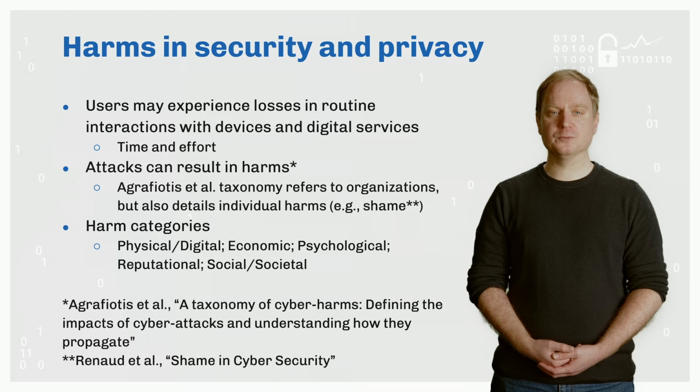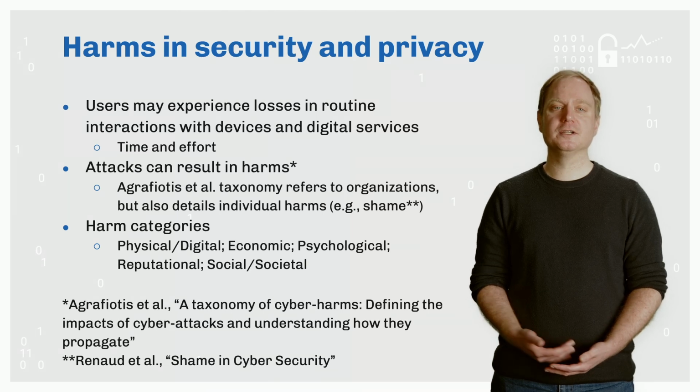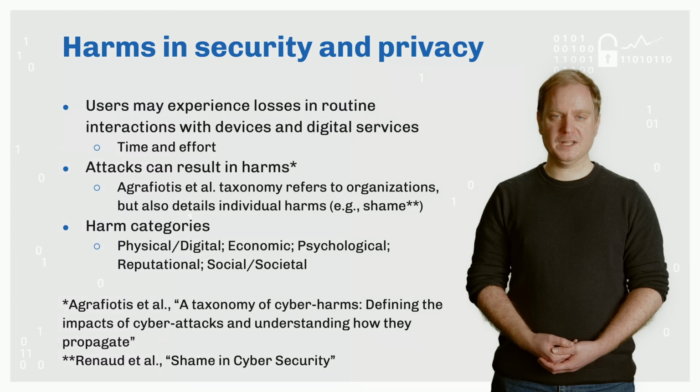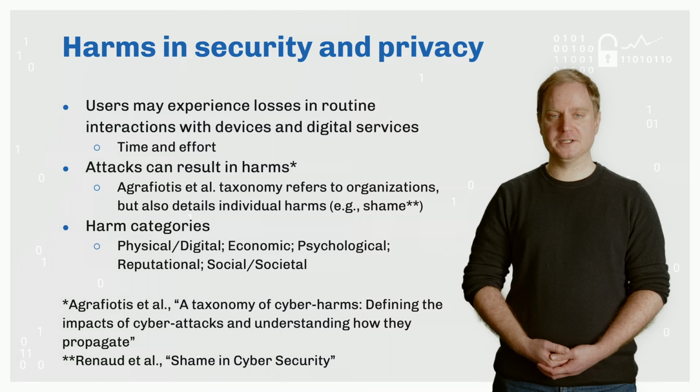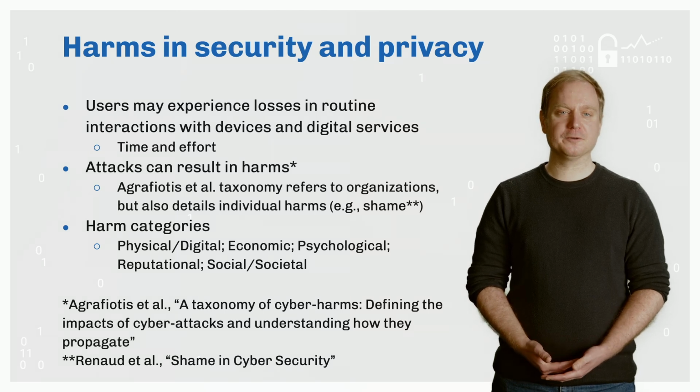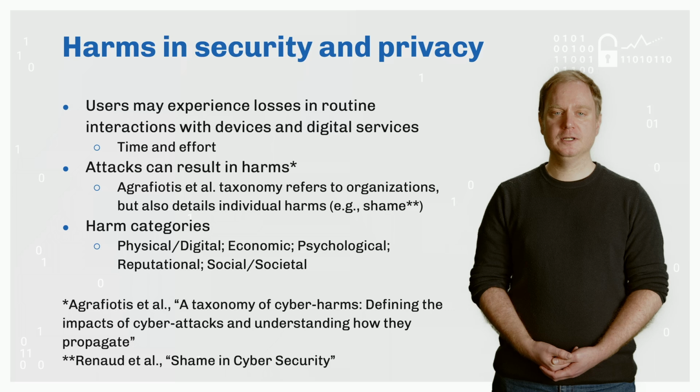They refer to harms which may occur within an organization setting and across the wider organization as a result of a cybersecurity incident such as a data breach. That is not to say that these harms manifest only within an organization and for the whole organization. We can consider whether they affect the individual within the organization. We can also consider whether they can affect home users as well, who are in essence responsible for their own home IT infrastructure. The 5 categories in the taxonomy are physical and digital, economic, psychological, reputational, and social and societal.